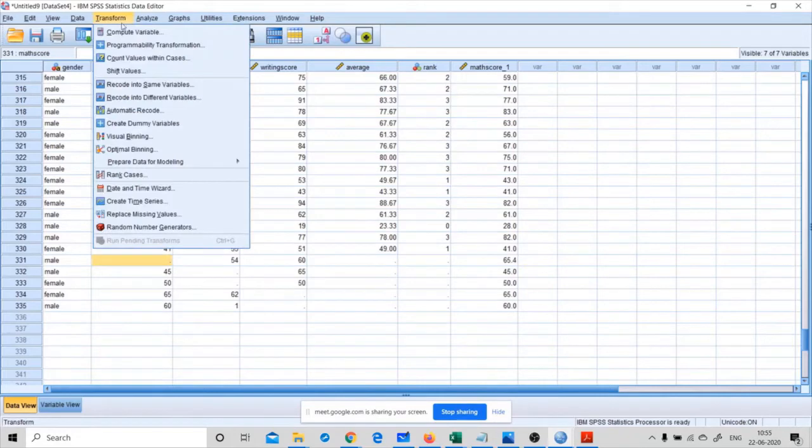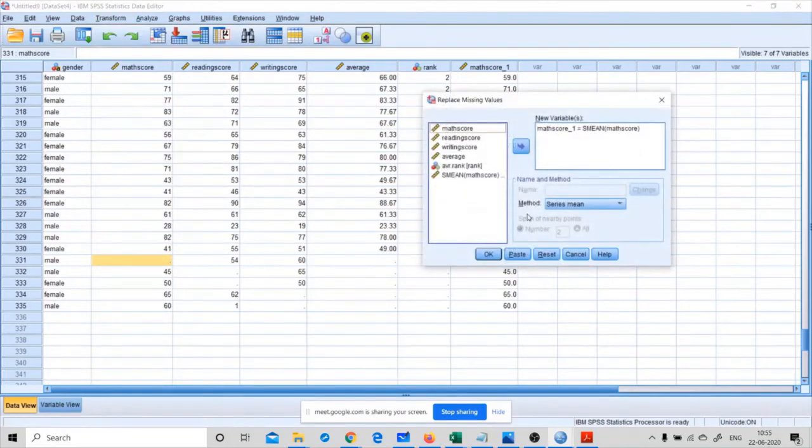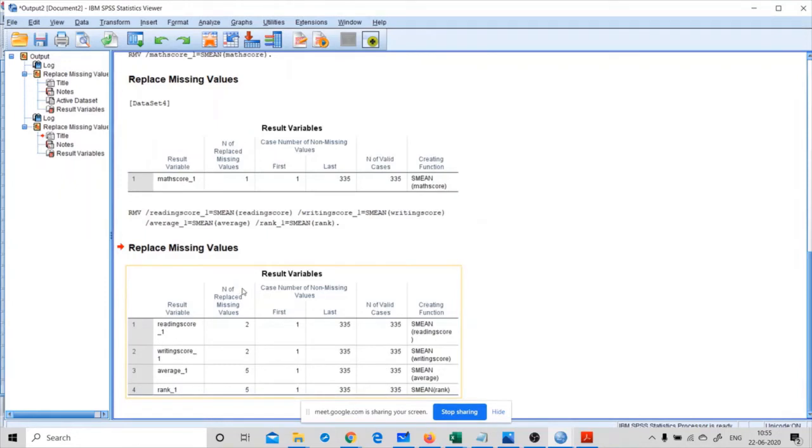In the same way, we can replace missing values in the other variables. If you see this result variable, we can see how many missing values are replaced.